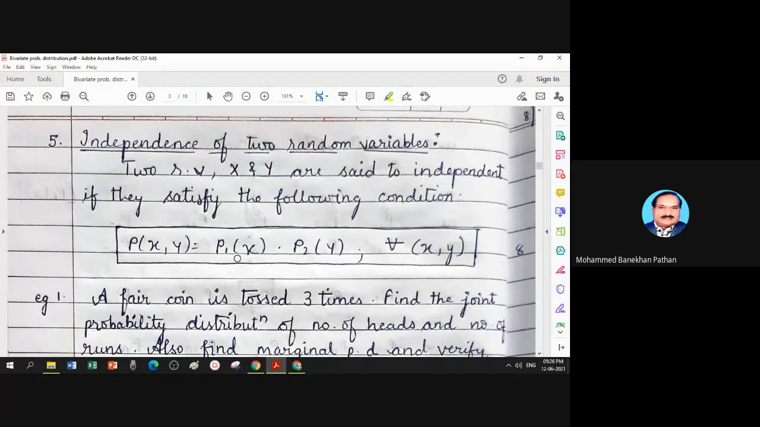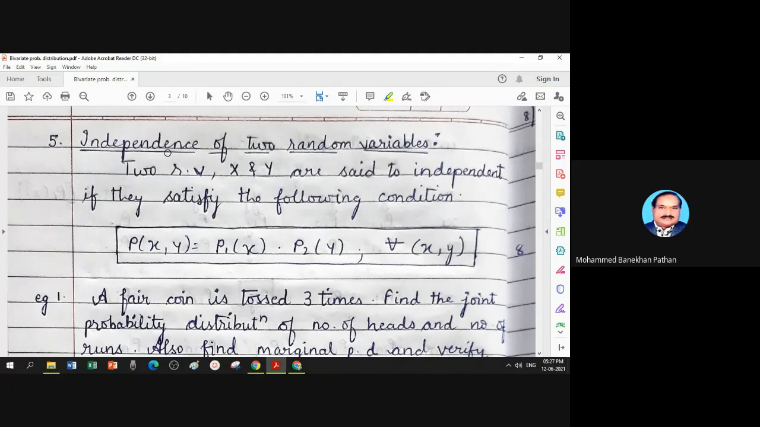It is parallel to independence of two events, what I taught in semester 1. Suppose capital A and capital B are two events, then they are independent if probability of A intersection B equals P(A) multiplied by P(B). So joint occurrence is equal to the product of separate occurrences. That is the concept of independence. It is not the original definition of independence.